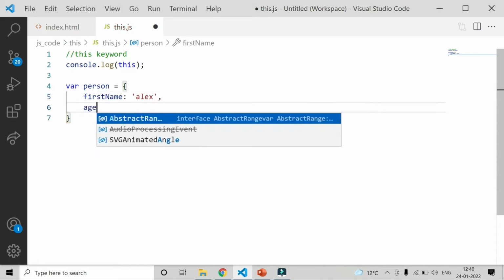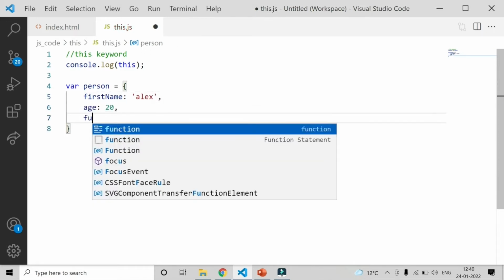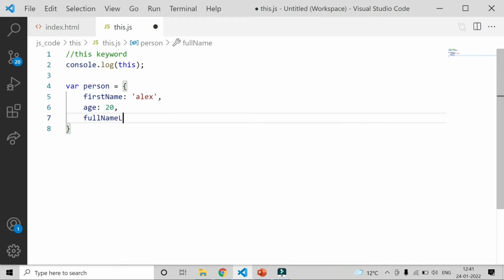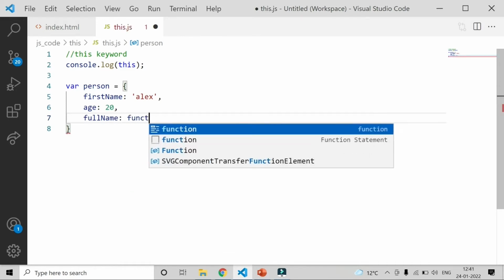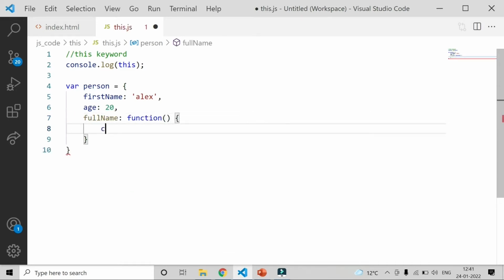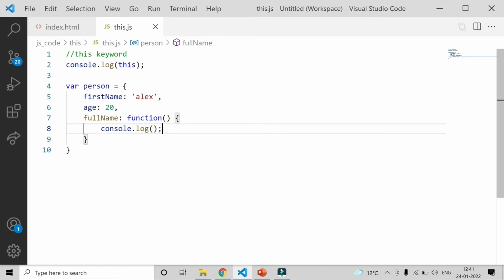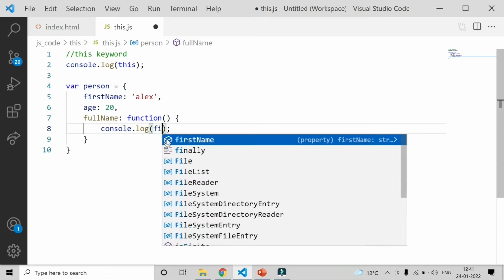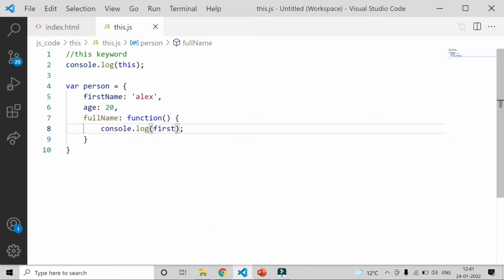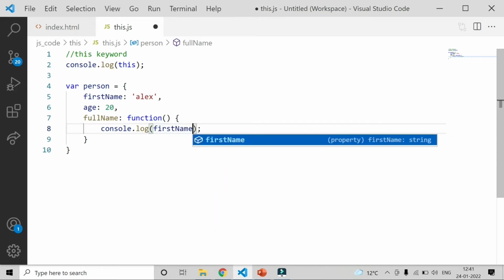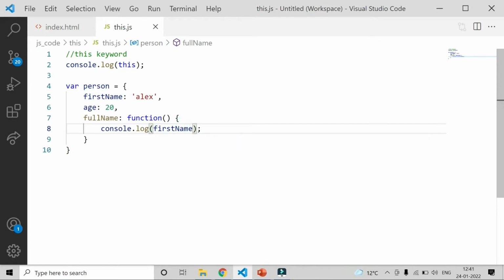We will add age, let's say 20, and we will add a function, let's say fullName. Now this function, let's say, wants to display the value of first name. To access this first name within this object, that is a person, we need the this keyword. I can't directly write first name. This is the wrong approach. So this is my object method, and inside an object method, you can't directly write these properties like first name.